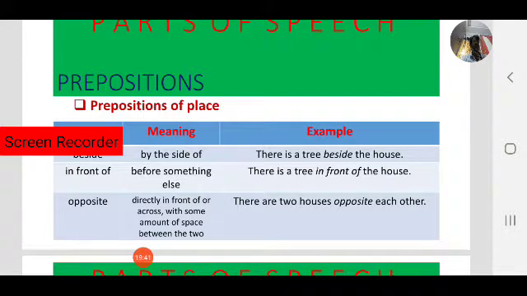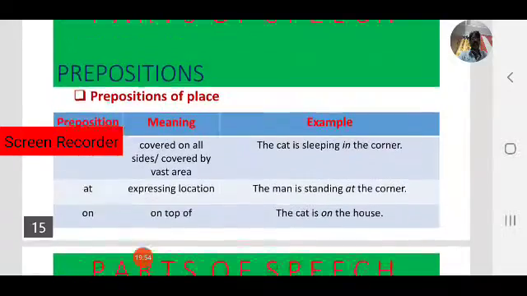Observe the difference between in front of and opposite. If some amount of space is there, then we use opposite. Otherwise we use in front of. That is another example.